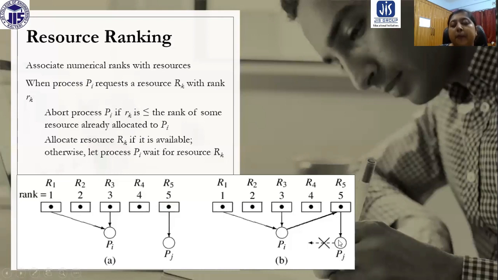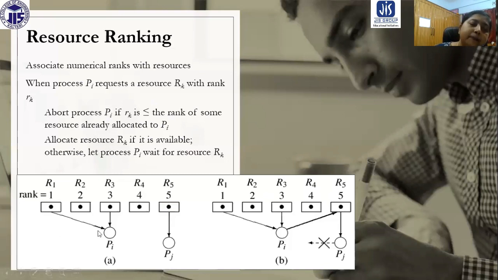But PJ is with R5, and if PJ requests some resources, all are less than or equal to this rank 5. So PJ is going to be aborted. If the rank of the resource the process is requesting now is less than or equal to the rank of some resource already allocated to that process, then the process is going to abort.